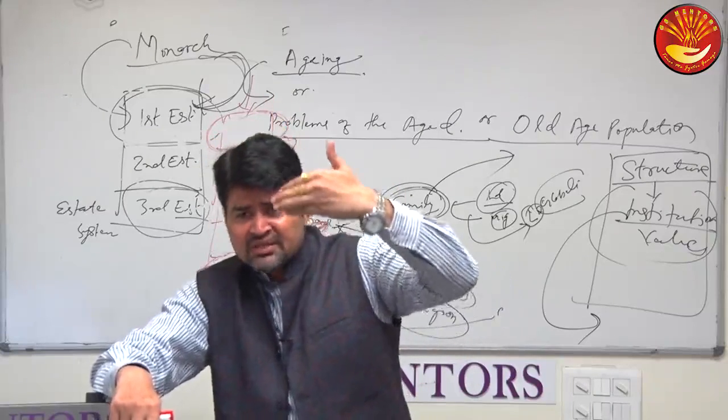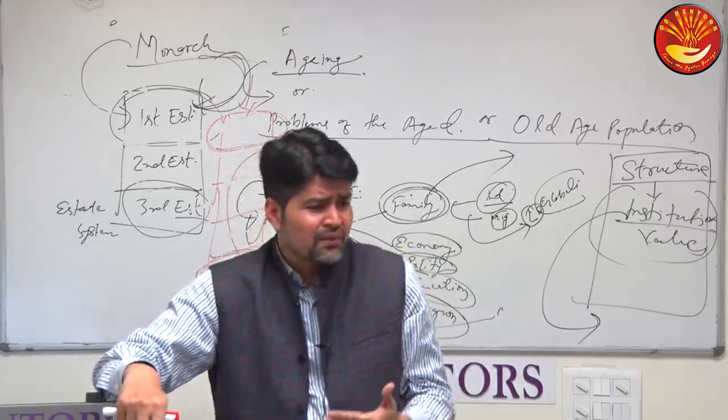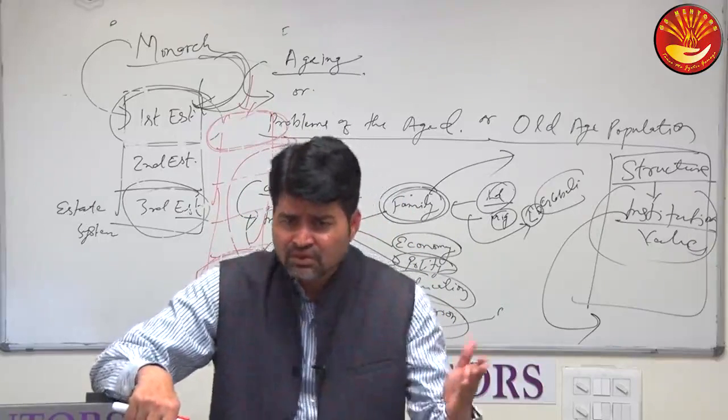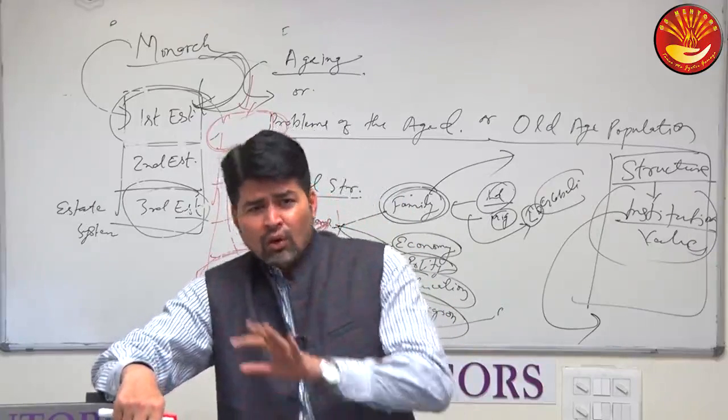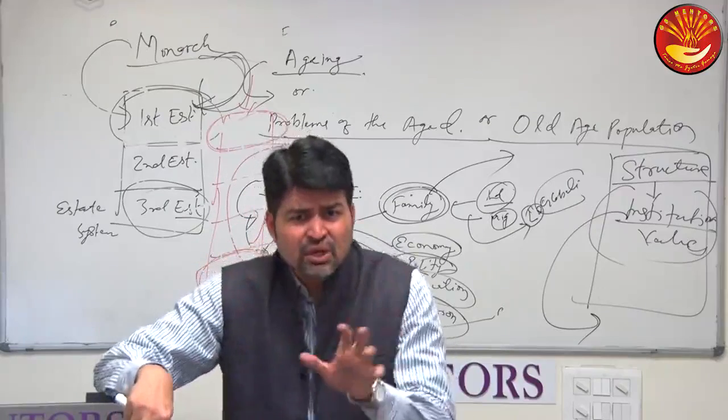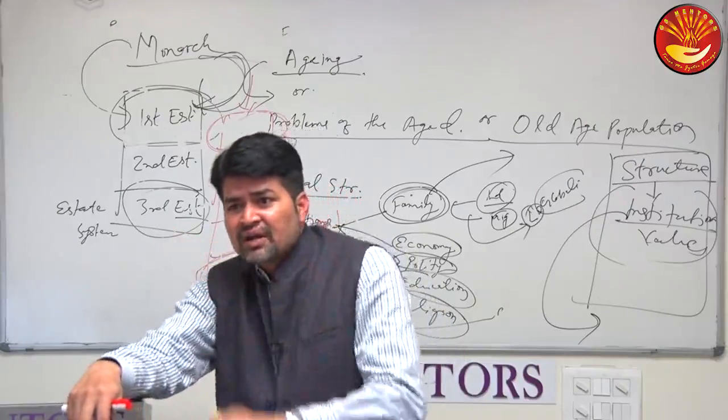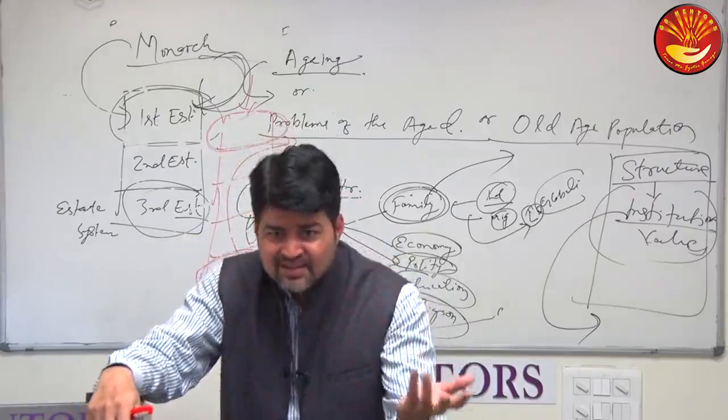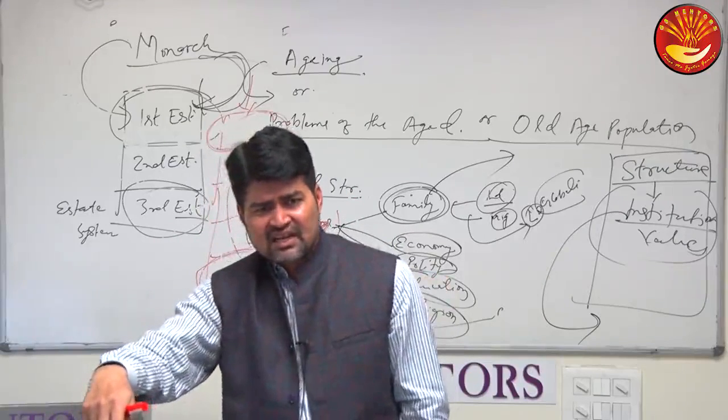Further natural calamities, disasters, and lack of timely institutional support, isn't it? All these factors have caused pauperization of the first generation of dominant castes and classes after independence, right?